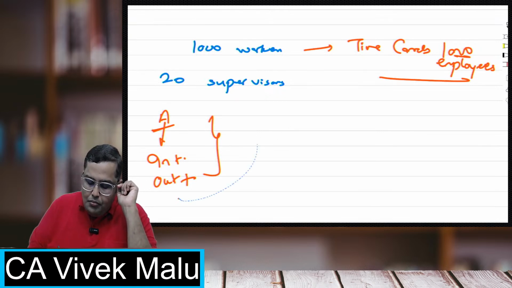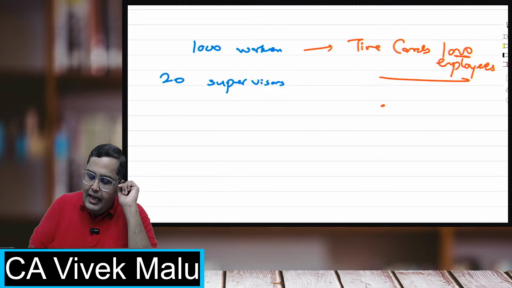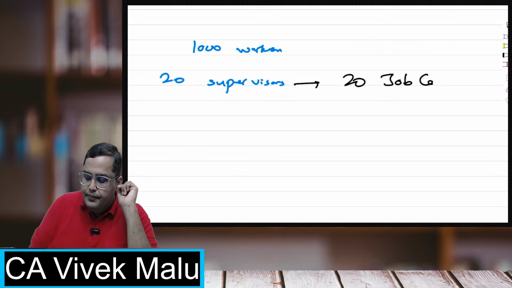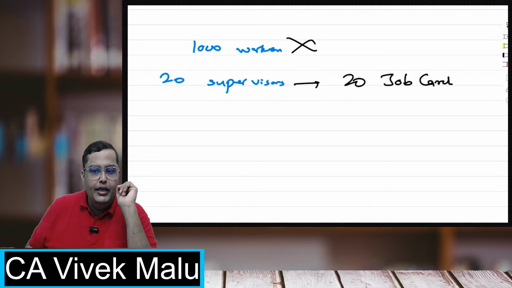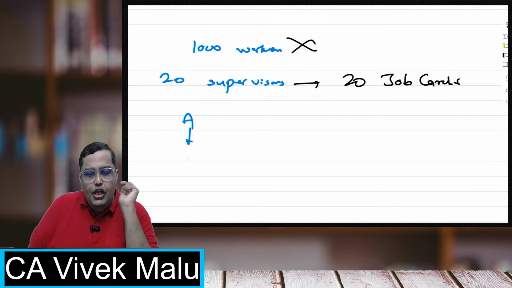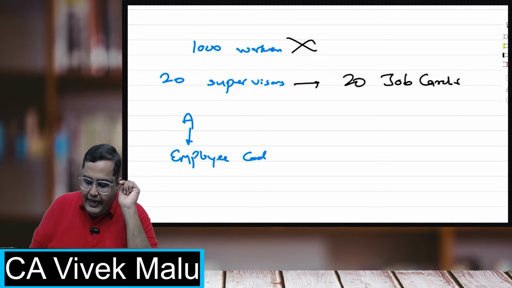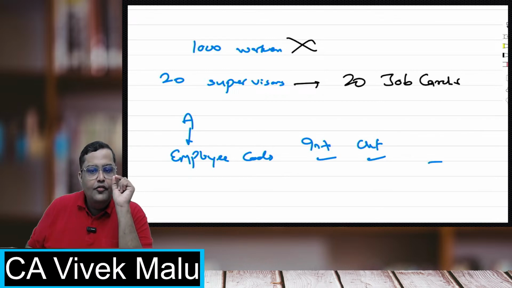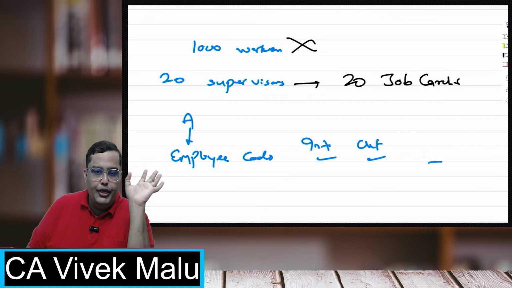Similarly, we can do one more system. Rather than giving time cards to 1000 employees, just do one thing. Give the supervisors 20 job cards. Don't give any card to the employee. Just give 20 job cards to the 20 supervisors. Tell supervisor A, in your job card, just write the employee codes, which employees are attending your job, their in time, their out time, and submit it. Finish. Take the initial of the employee.